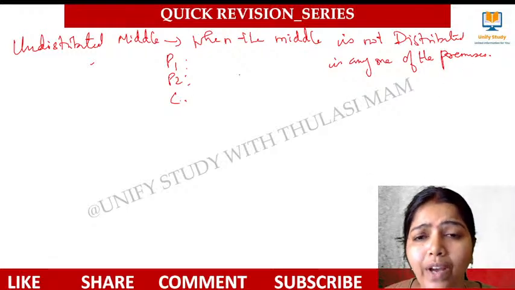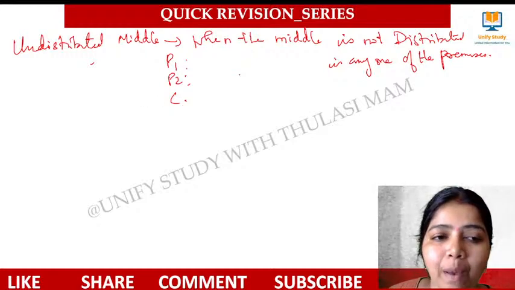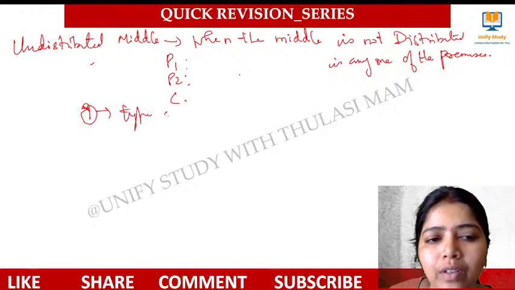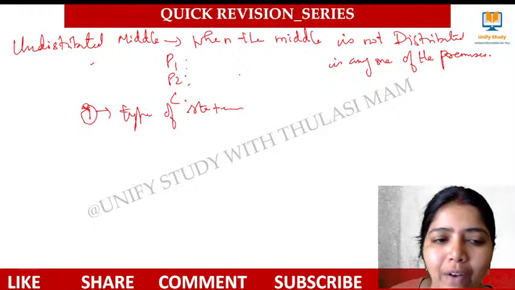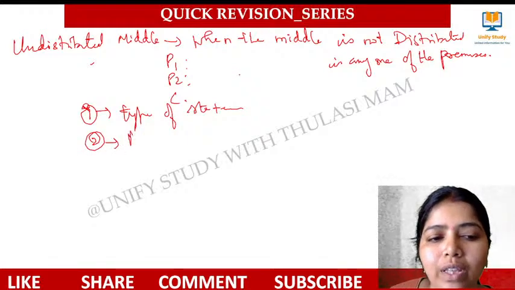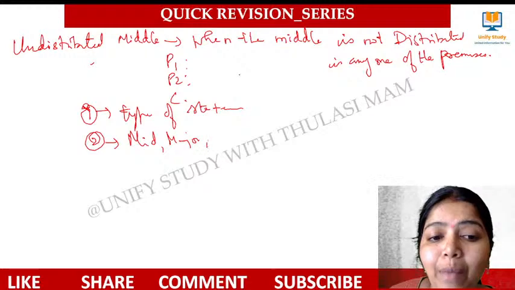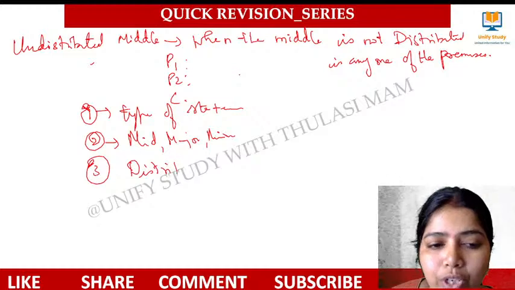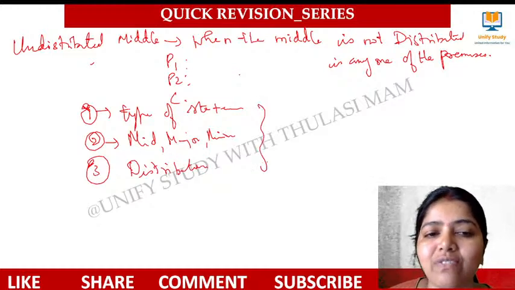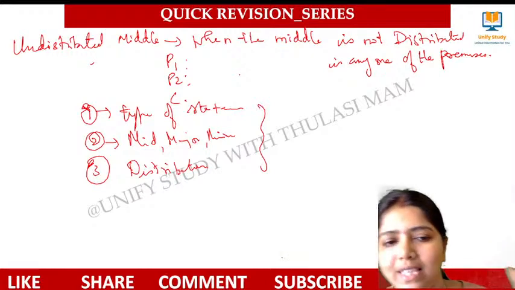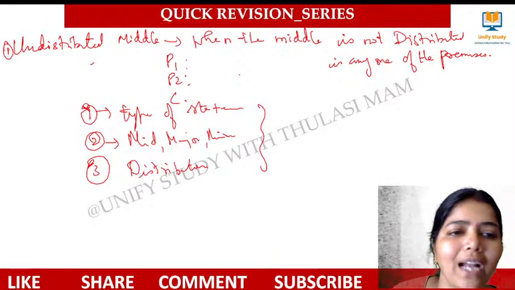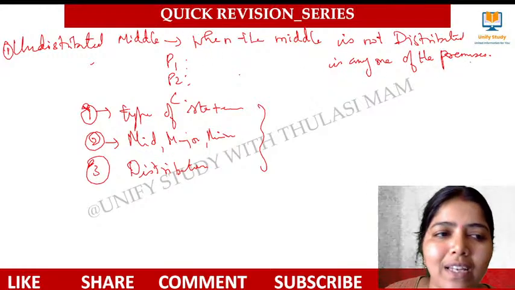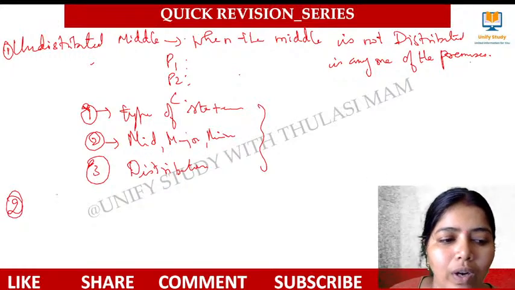undistributed middle. Ma'am, how to find out the formal fallacy? First, we have to note down the type of statement, A type or E type. Second, we have to find out the middle, major, and minor terms. Third, we have to talk about the distribution. After finding out all these 3 things, we'll be easily able to identify what kind of fallacy is there. So the first one is the undistributed middle. When the middle term is not distributed in any one of the premises, that fallacy is said to be undistributed middle.